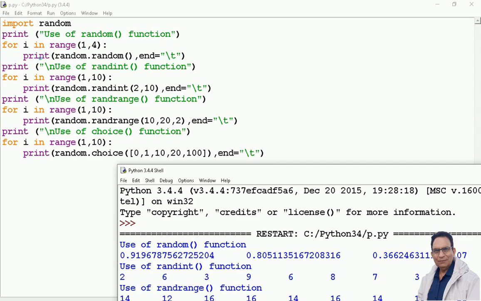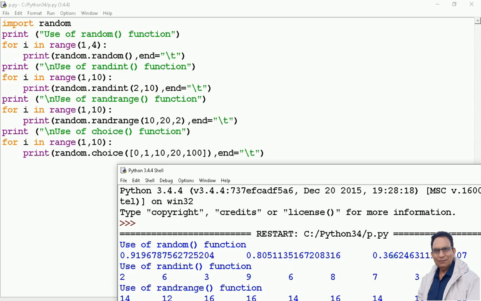I say for i in range 1, 4. Knowingly I am using a for loop over here. To make you understand, this loop is going to repeat 3 times, when the value of i is 1, 2, 3. The 4 is the upper limit and is not included in the range here. So let us see what we are getting here. Random function: the value I am getting is 9 point something something. The next value is coming 8 point something something.